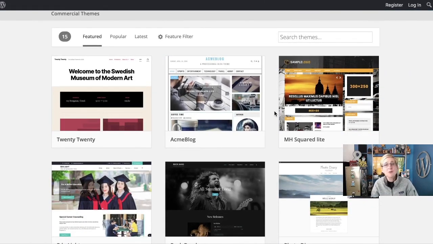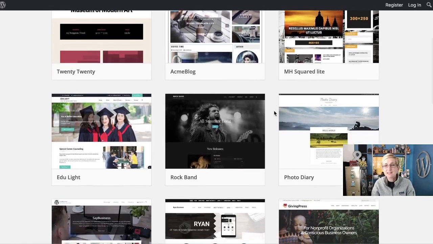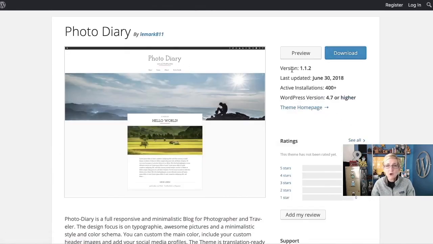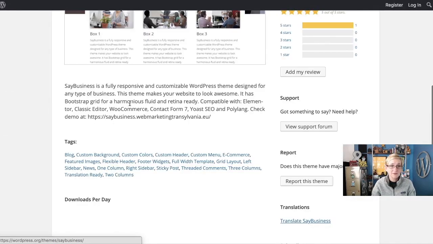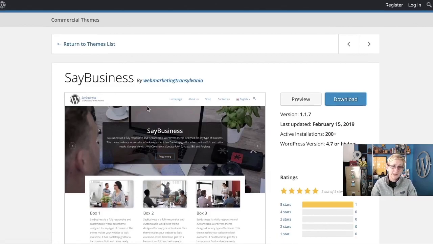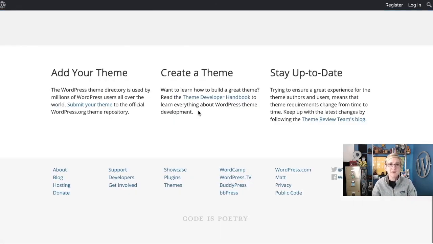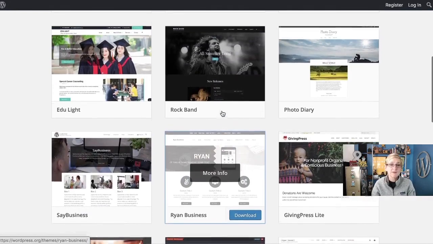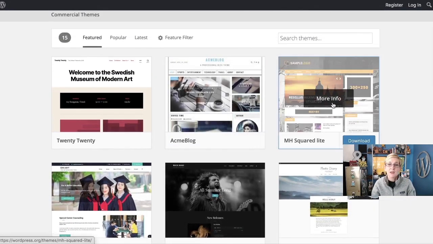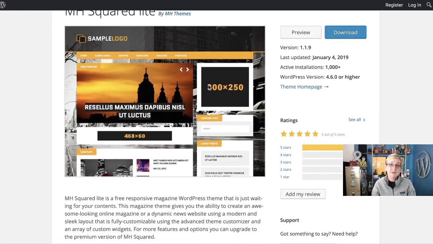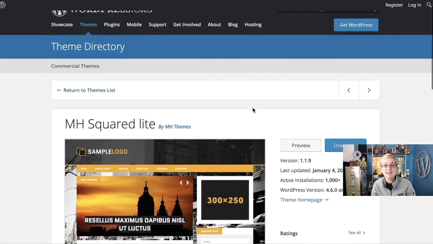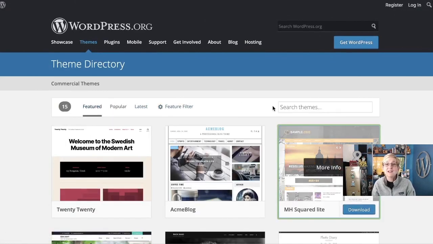And these themes come with all sorts of different layouts, different styles. You can have some that are going to have the logo in the middle. You can have some that have the logo set on, let's see, this one, the left side over here. You can have themes that have different color palettes to them. You can have themes that have stores already inside of them. You can have themes that are focused more on a blog style layout. And you can have themes that have ad areas in there so that if you wanted to monetize a site with affiliate marketing, you can do that. All of that lives inside of different themes.